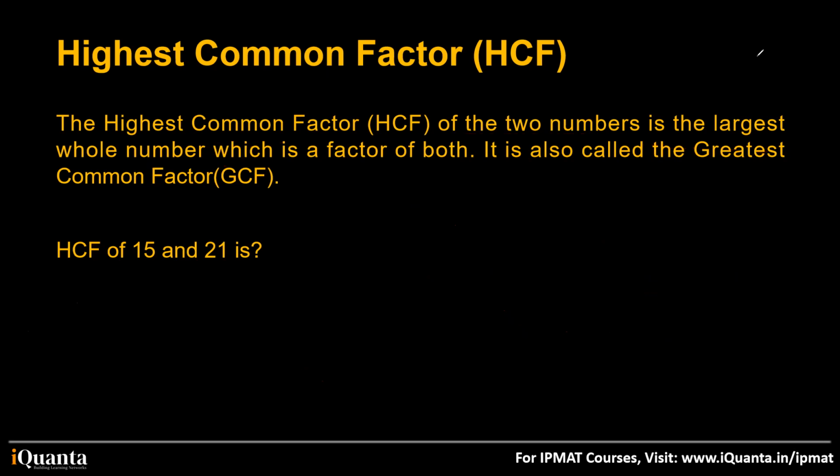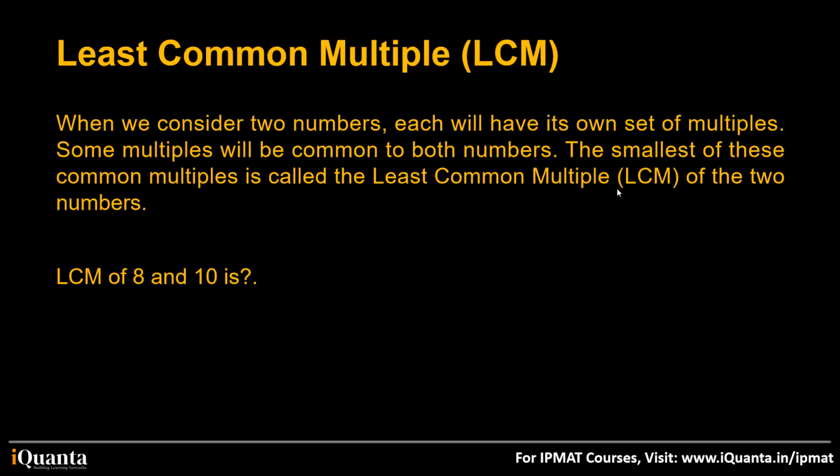Okay, let's go ahead. Let's talk about LCM now. All of you are correct. When we talk about LCM, which is also called least common multiple, this is multiple, not factor. So now we have a differentiation between factor and multiple, right? HCF was highest common factor, while LCM is the least common multiple. So someday somebody asks, what is the basic difference between HCF and LCM?